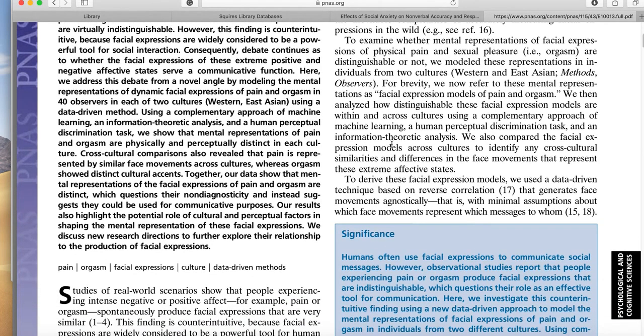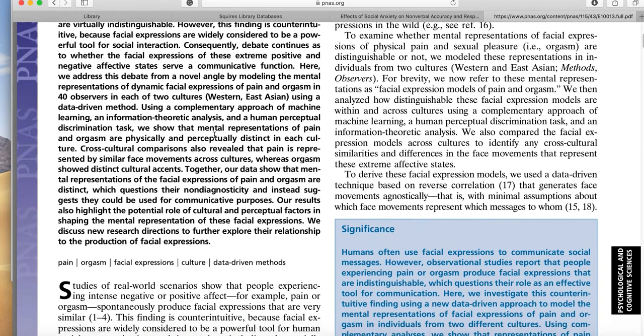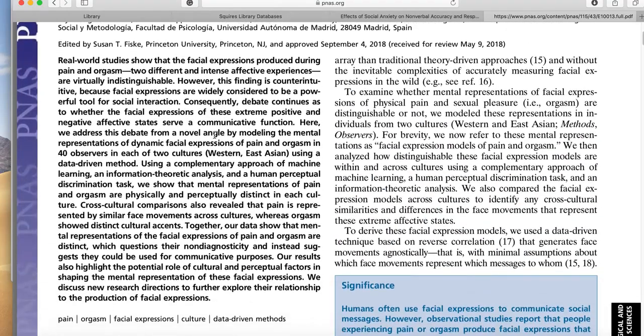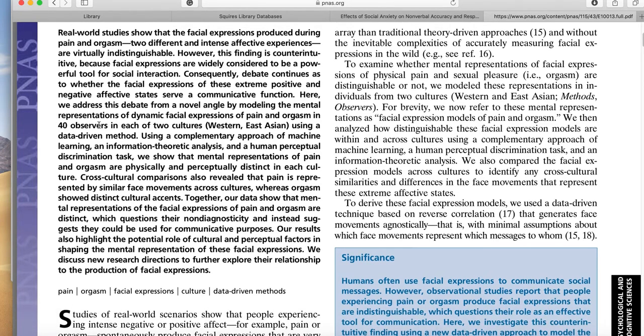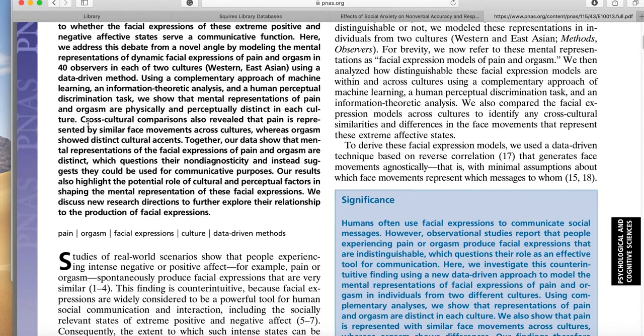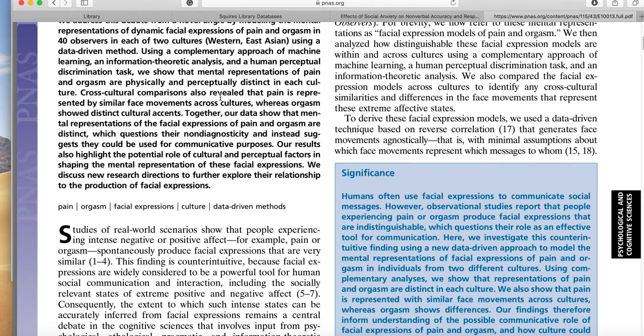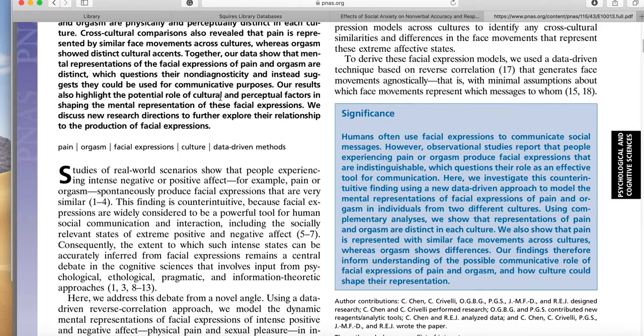and see if this is going to be a research article, and it is. They used different observers, and we see that they have machine learning, information theoretic analysis, and human perceptual discrimination tasks, and mental representations of pain and orgasm, well, okay, pleasure, are physically and perceptually distinct in each culture.